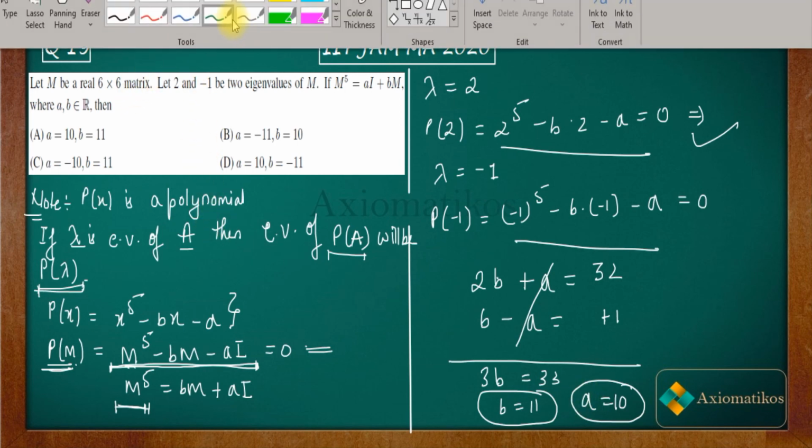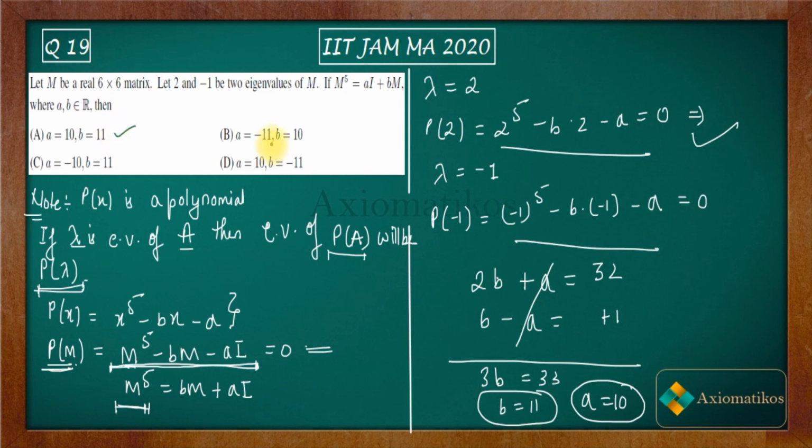All right. So now let us mark. A is correct, B is incorrect, C is incorrect, and D is incorrect. So this is how we can actually solve it.